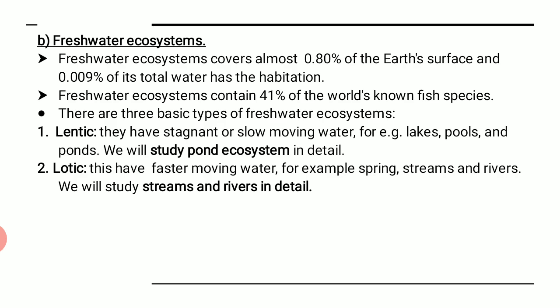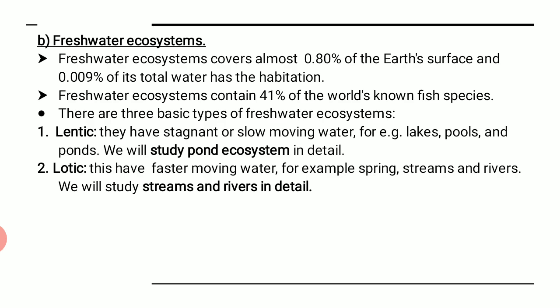If you just think, it is very simple to understand and quote an example there. That means the lakes, or you can consider the pools, maybe ponds. You must have noticed that the water in these bodies, lakes, pools and ponds, is stagnant in nature. They generally do not flow. Once the pond or the lake is filled up, it remains almost all throughout the year, or maybe during the summer after the rainy season it may dry up. Again when there is rainfall, the lakes or pools may be filled up again with water. That means more or less it is stagnant water, and that is why it is known as lentic.